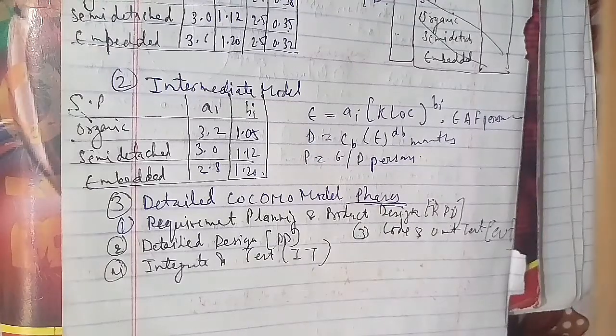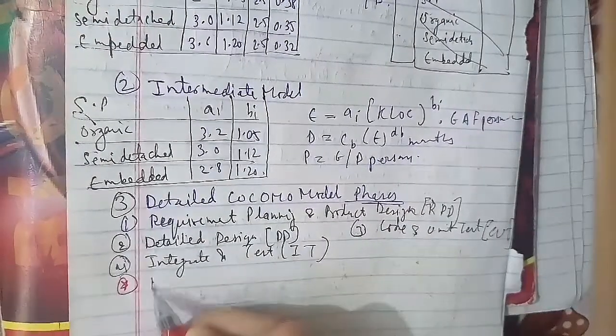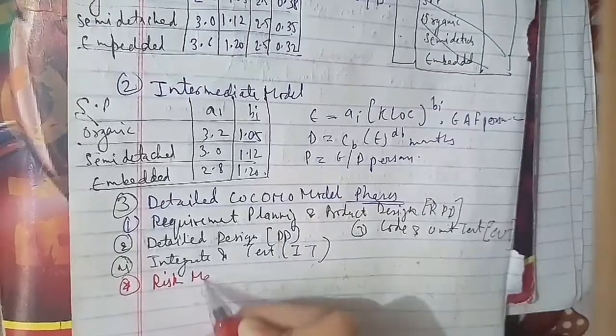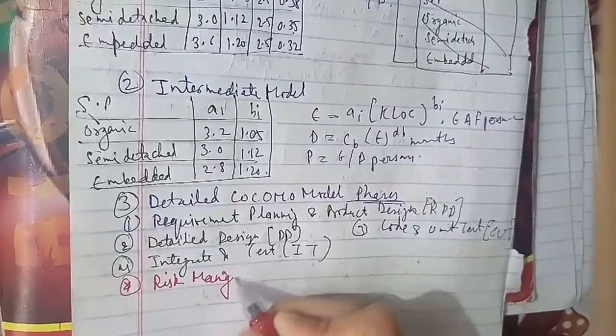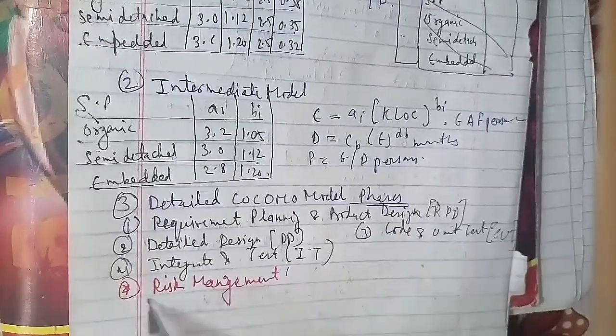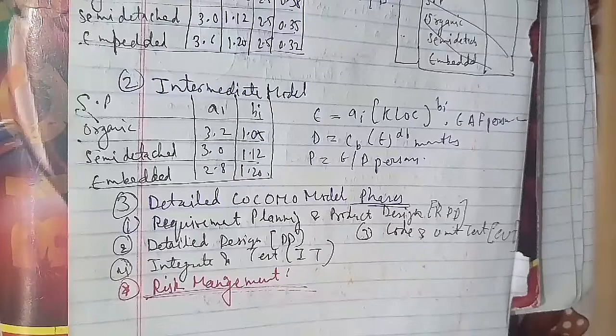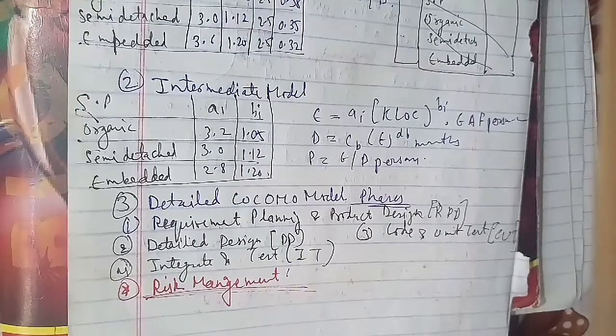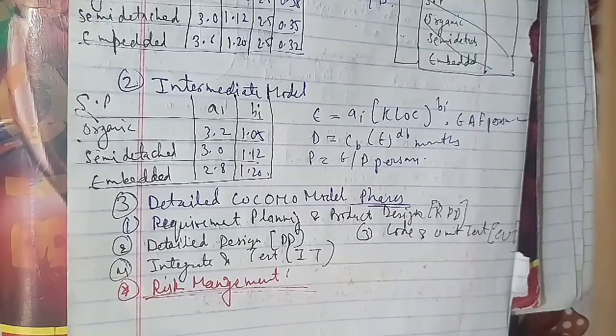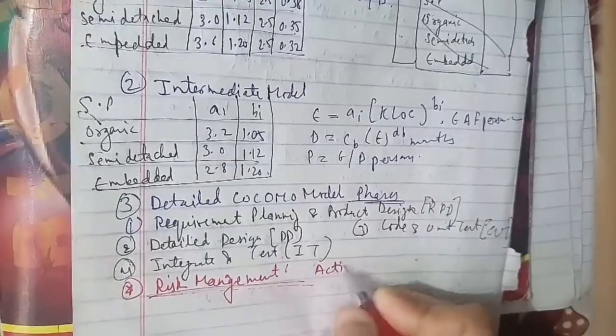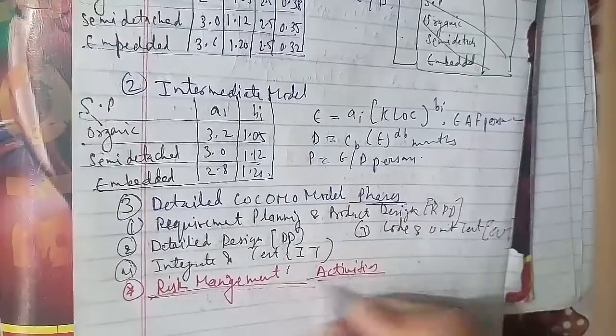Risk management refers to the process of making decisions based on evaluation of the factors that threaten the business. The various risk management activities we have are as follows. The first activity is risk identification.